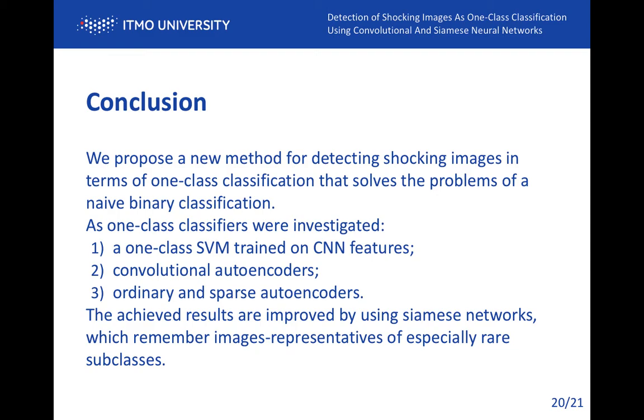Because the class of shocking images contains a lot of very dissimilar subclasses, it was necessary to get the maximum amount of information about the data during training, which was done with the help of information stored in the internal representation of the sparse autoencoder. As a result, the sparse autoencoder recovery error combined with the vector of inner representation of images showed the best result. The achieved results are improved by using Siamese networks, which remember representatives of especially rare subclasses.